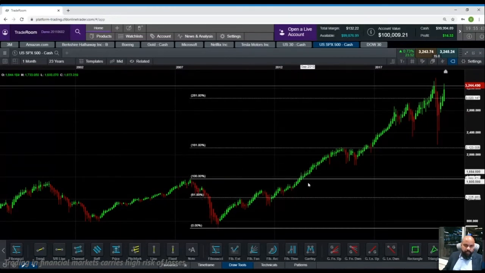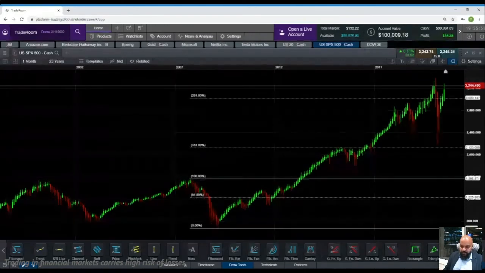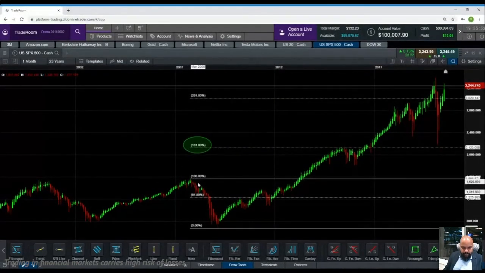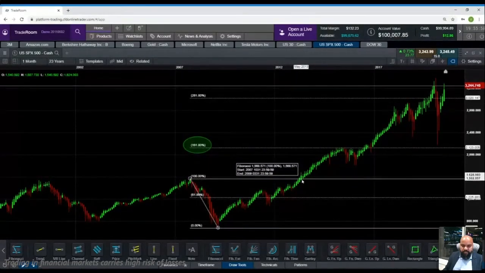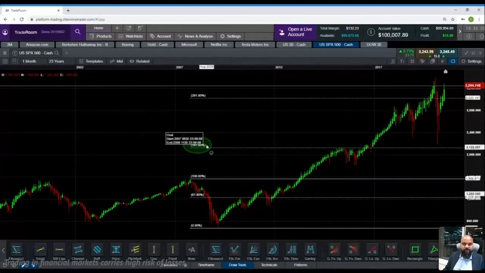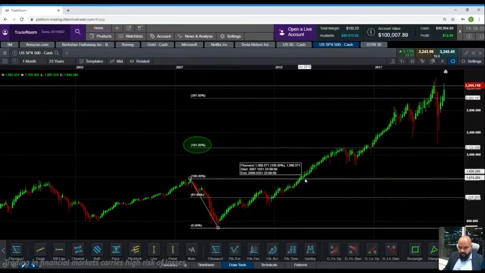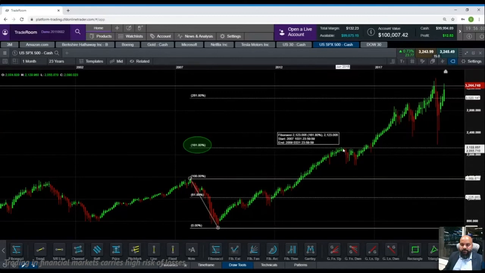Now we understood your buy position, we understood your stop loss. Now, how do you determine where the market can go to book your profit? That is where you look at 161.8. This was your 100% drop. It has moved beyond your 100%. The next level is 161.8. If you look at what happened to the market, it went to 161.8. And if we did not book profit here, we would have lost more than 60% of the gains that you made here.